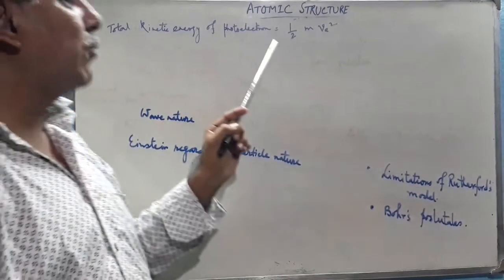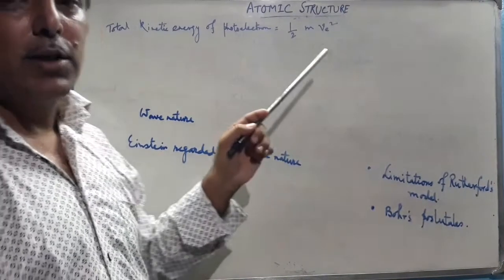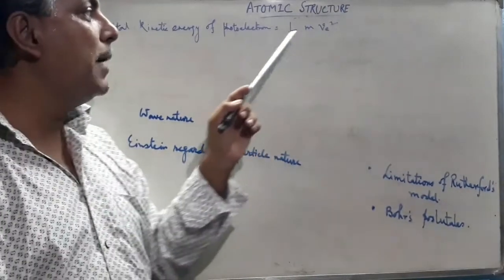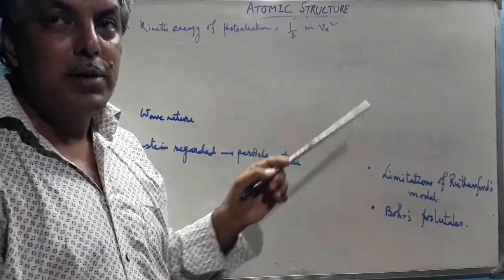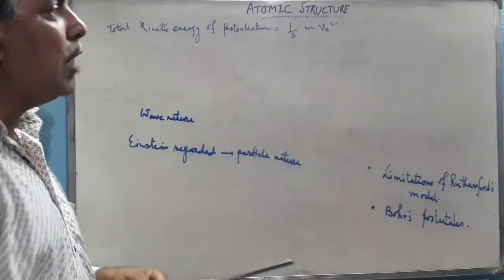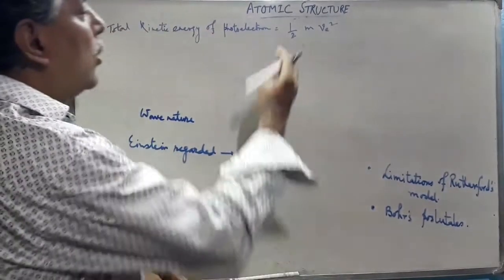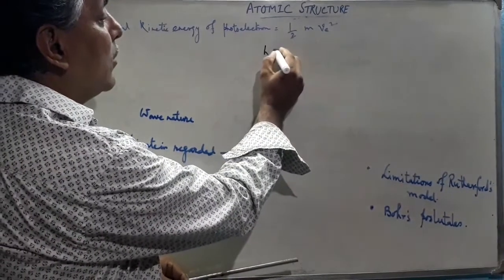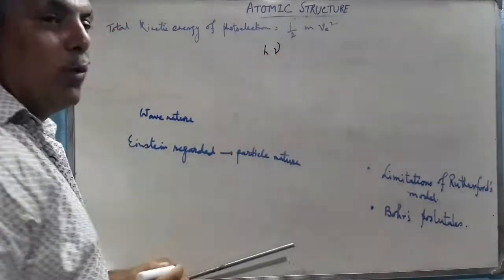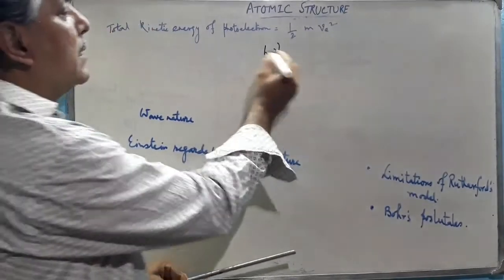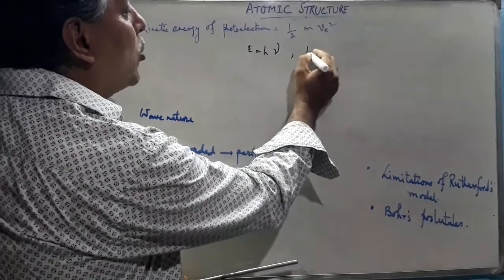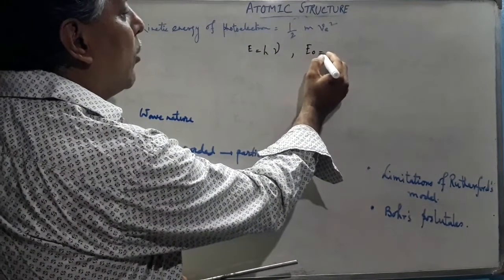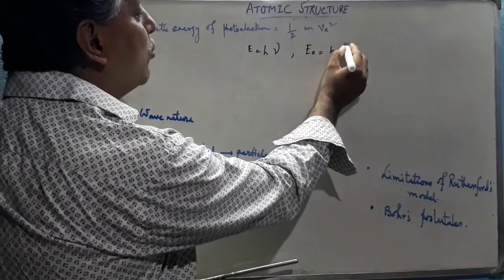Total kinetic energy of the photoelectron, if the mass of the electron is m, is half m v square, where v is the velocity of the electron ejected from the metal surface. Assume the total energy supplied to the metal surface is E equal to h nu. The minimum energy, called the threshold energy, required to remove the electron is h nu 0.